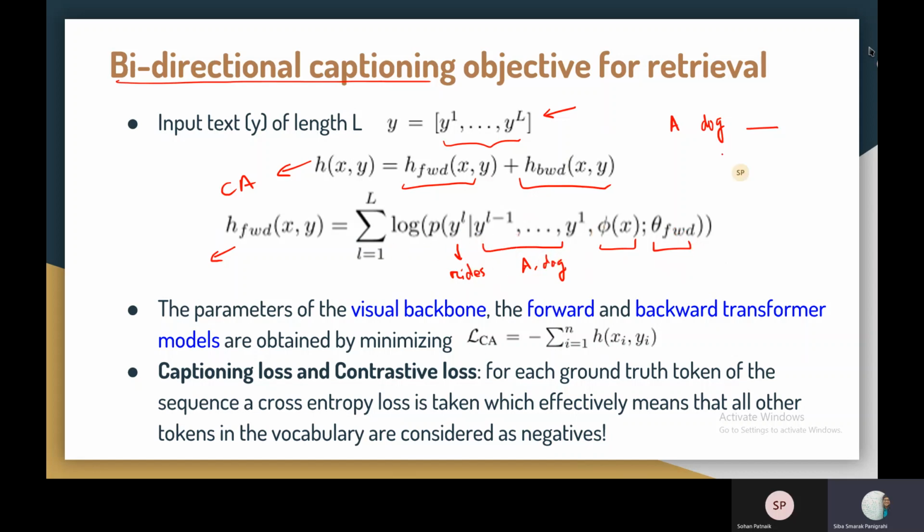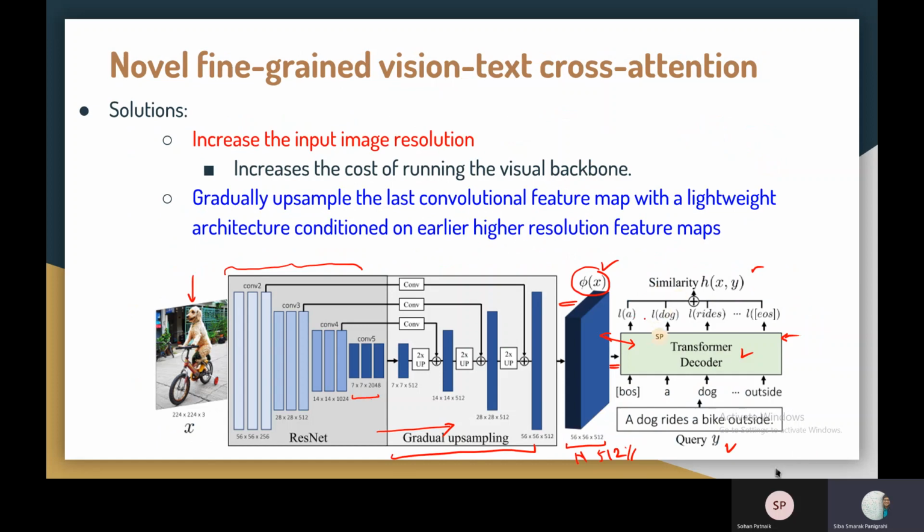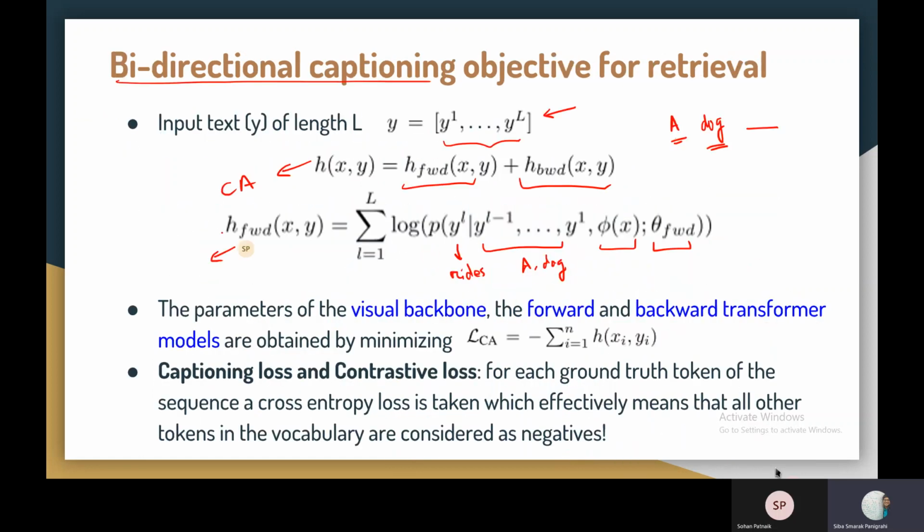Like first it will be generating log prob of a, then log prob of dog, then rights, and so on. If we go back to the image again, we can see that we have to predict this. Let's say a and dog is already there, the exact example that I have told, and when we want to find the probability of rights, then it will take this phi x, this already generated input a and dog, and the theta forward parameters to find the h forward value, and then taking the sum of all of this, we can find the h forward xy. Sorry for the slight notation abuse, but okay.